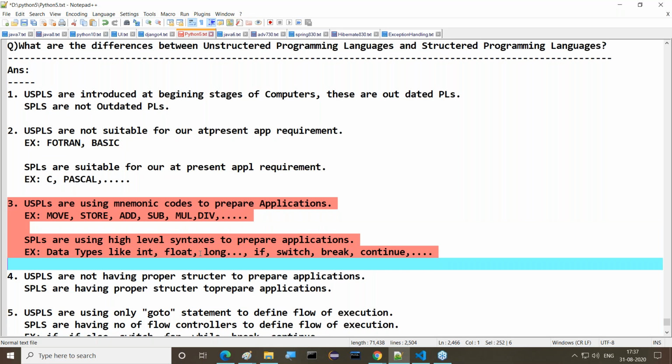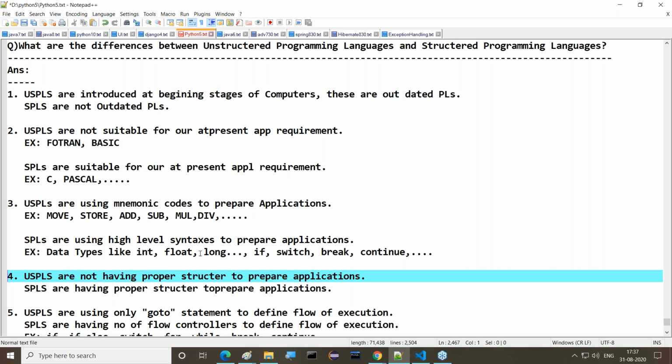Unstructured programming languages use mnemonic codes to prepare applications, for example move, store, add, sub, mul, div, and so on. Whereas structured programming languages use high-level syntaxes to prepare applications. What are the various high-level syntaxes? Data types like int, float, long, and so on, and if, switch, break, continue, and so on.